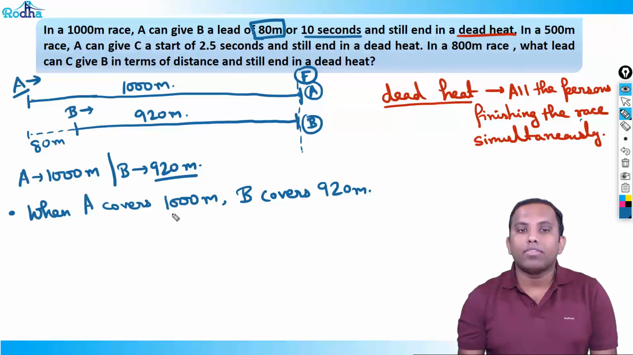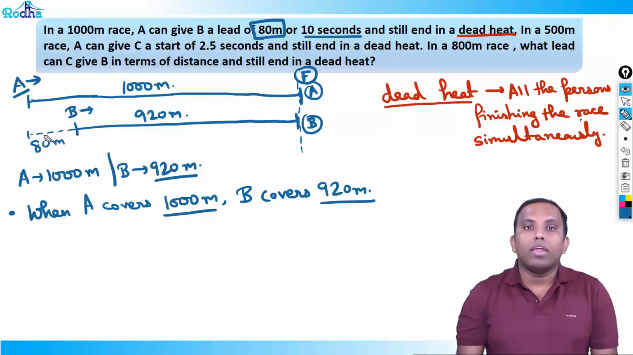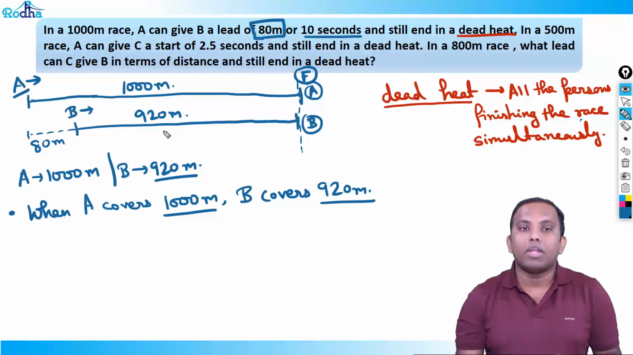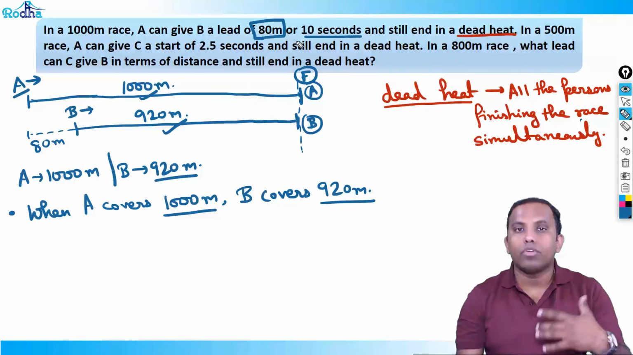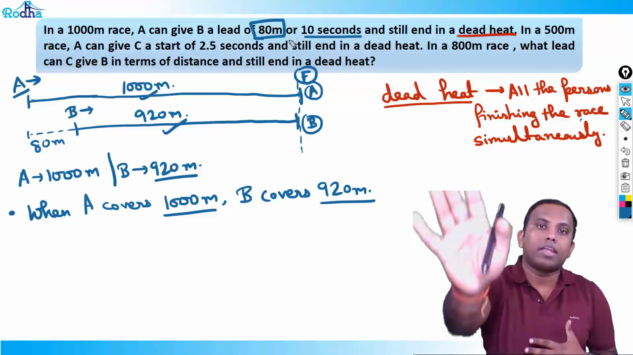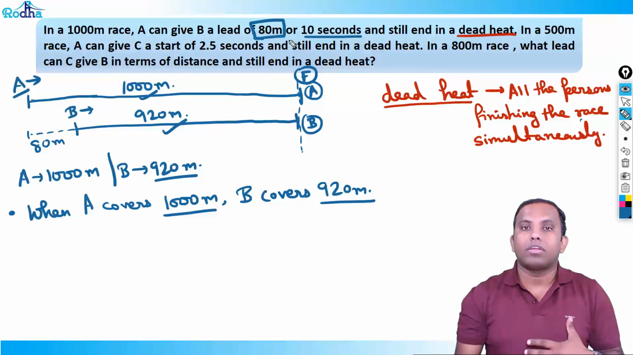That means when A covers 1000 meters, B covers 920 meters. That's fine. So you can create a doubt in your mind. In the first case it is given that B takes a lead of 80 meters, so I know that B can cover 920 meters when A covers 1000 meters. What in the second case? B kept running for 10 seconds because A gave a lead of 10 seconds to B, and after 10 seconds A starts. So how much will B cover in 10 seconds?